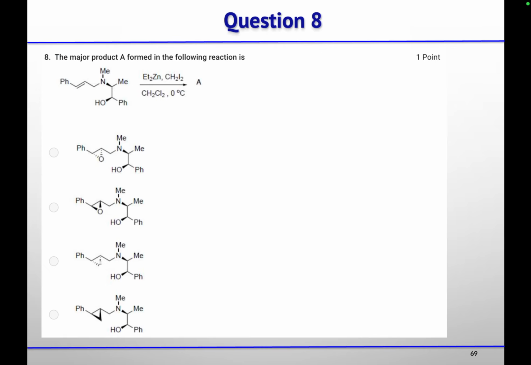Then the major product A formed in the following reaction is, which one? Which name reaction is this? Simmons-Smith reaction. Okay, so which one of the following is the correct option? Option 4. Option fourth. Correct.